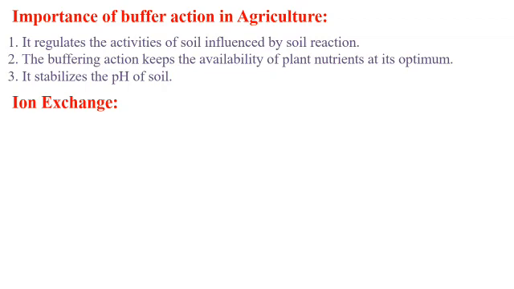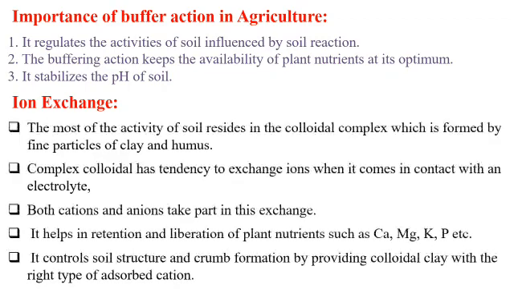The next point is ion exchange. What is ion exchange? Most of the activity of soil resides in the colloidal complexes, which are formed by the particles of clay and humus. The complex colloid has a tendency to exchange ions when it comes in contact with an electrolyte. In this case, the electrolyte is the soil solution. Soil solution containing different types of salts acts as an electrolyte. Both cations and anions take part in this exchange.